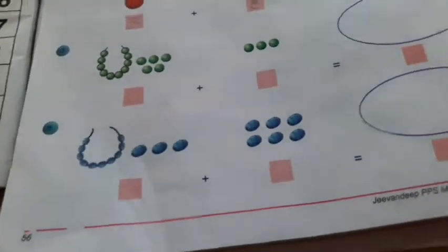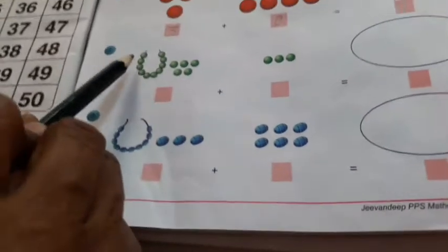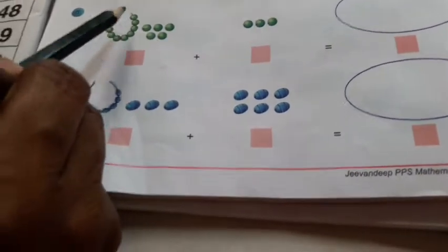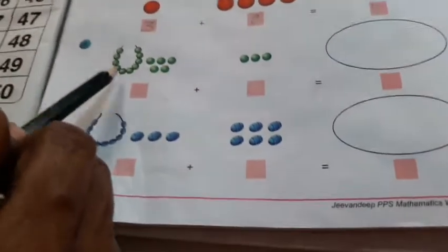How many beads are here? Just count. In the string 1, 2, 3, 4, 5, 6, 7, 8, 9, 10. This is one string of beads, means 10 beads are there.